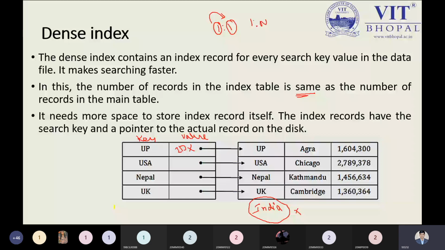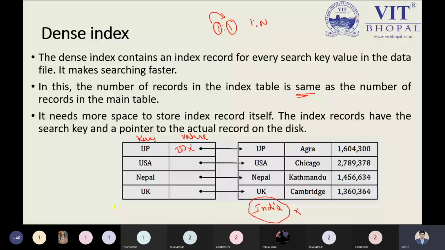So we have our index format. If you remember, we have two parts: one is the key, and the other is the data reference. UP, USA, Nepal, UK are our key elements, and here we have the value. This is known as the data reference, also known as IDX, the short form of the data reference. So this represents UP, 1:1 we have over here, and for USA also 1:1.